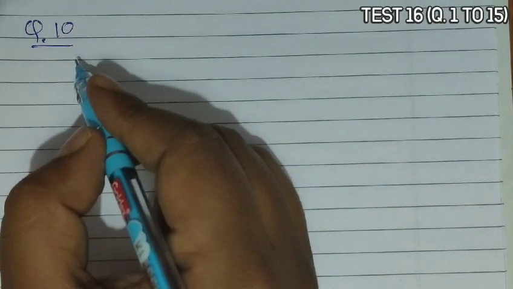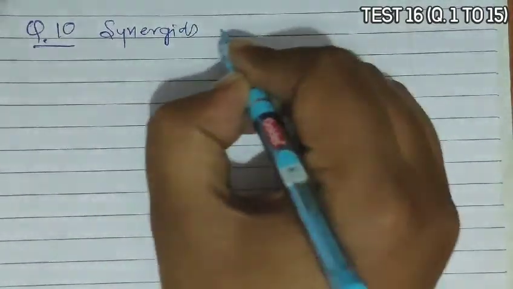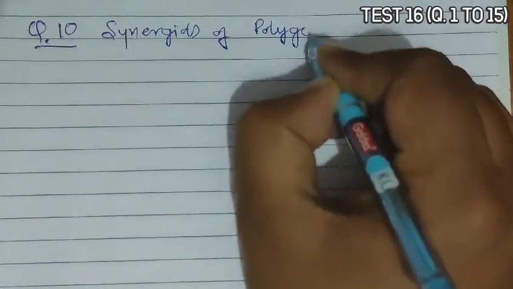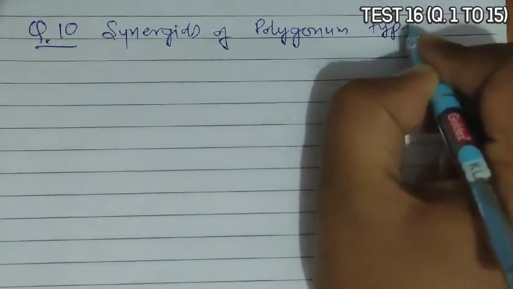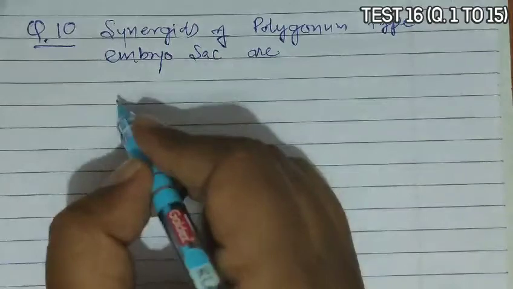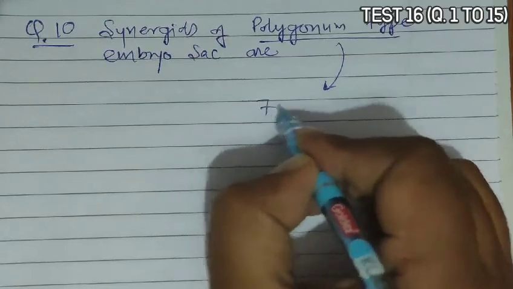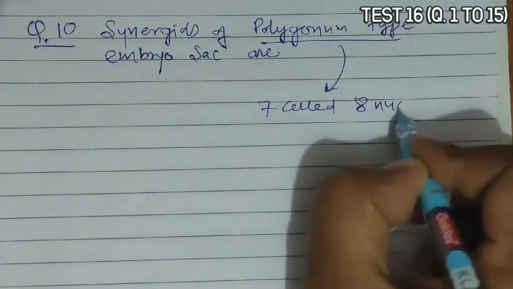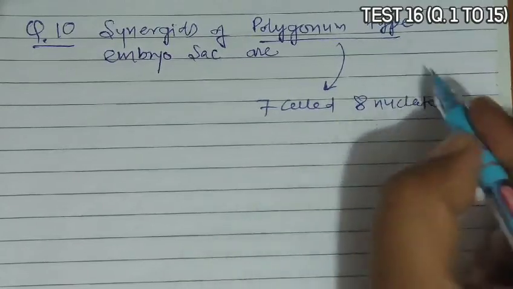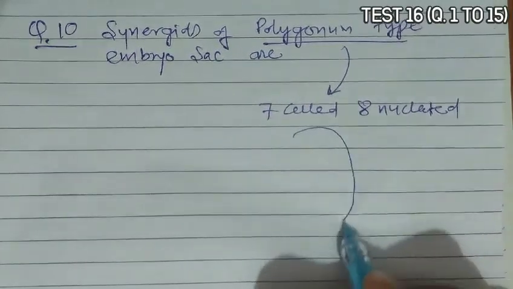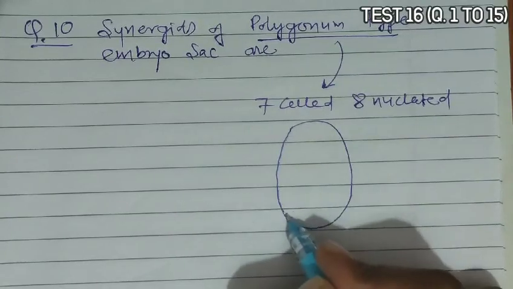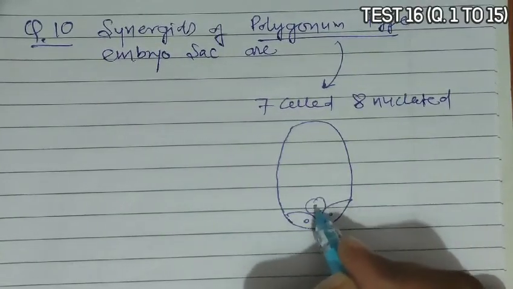Question 10. Question 10 asks that synergids of polygonum type embryo sac are. Now polygonum type embryo sac means 7-celled 8-nucleated embryo sac. 7-celled 8-nucleated embryo sac means the embryo sac in which there is a presence of 2 synergids and 1 egg cell